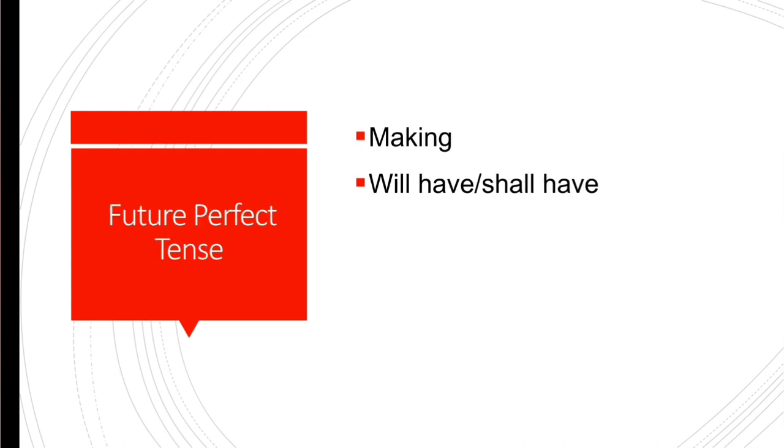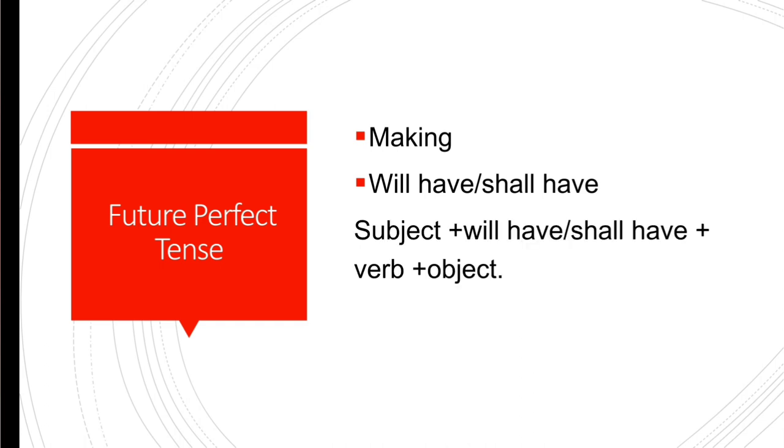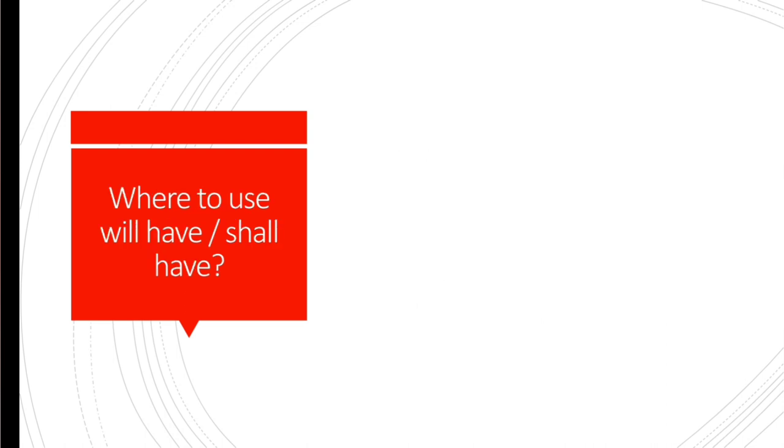Will have or shall have will be used as a helping verb for future perfect tense. Subject plus will have or shall have according to the subject plus verb plus object at the end sign of period. And I hope you are well aware that with has, have, had, which form of verb do we use? We use third form of verb. Okay, so with will have, shall have, we'll use third form of verb. Now let's see where to use will have and where to use shall have.